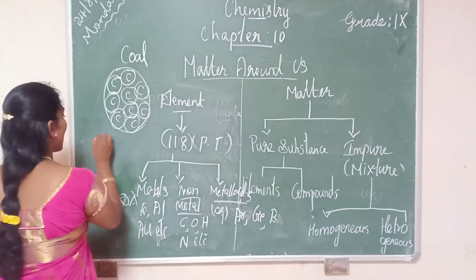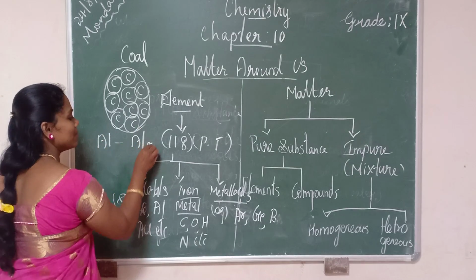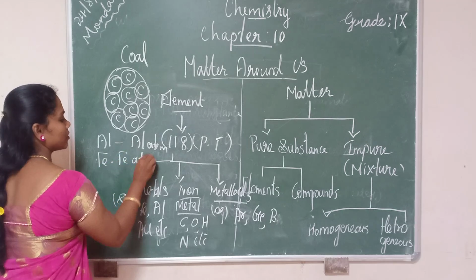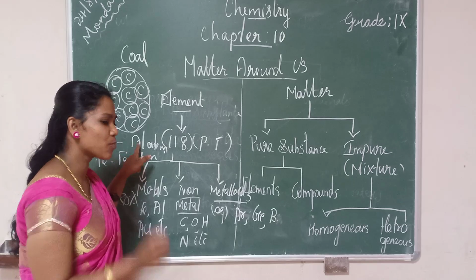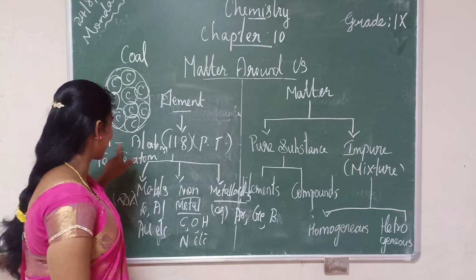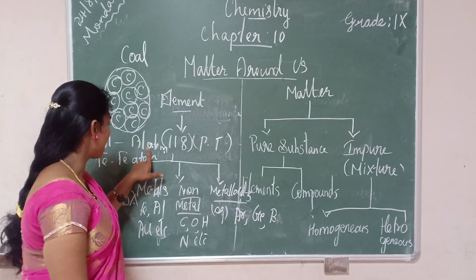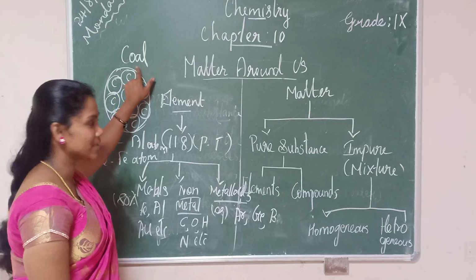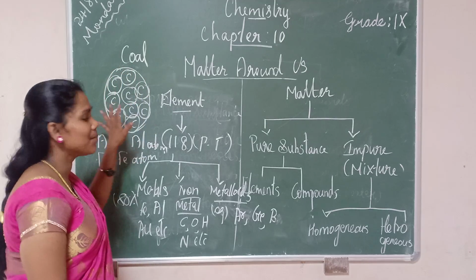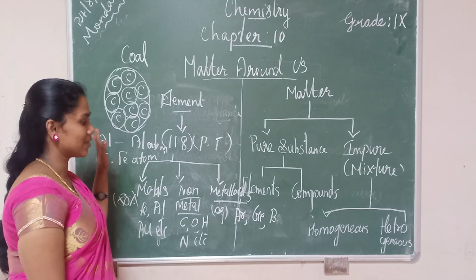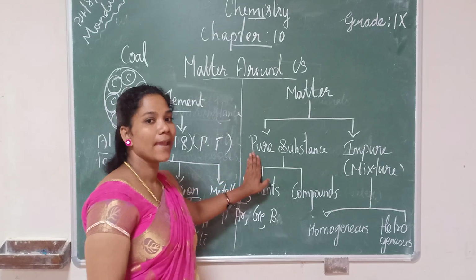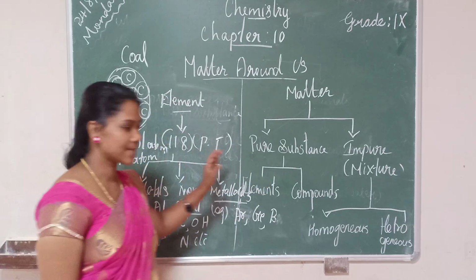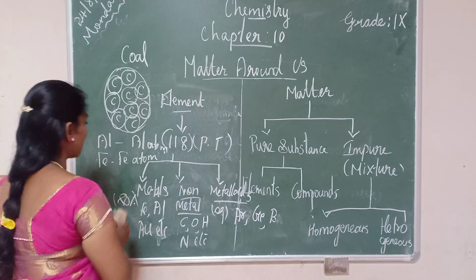For example, aluminium contains aluminium atoms. Iron contains iron atoms. Atom is the smallest particle of an element. For that only we saw the example of coal. Am I right? A piece of coal, if you analyze, is fully made up of the same kind of atom. First itself we studied that pure substance means either made up of the same element or the same molecule. So, these elements come under the pure substance category.